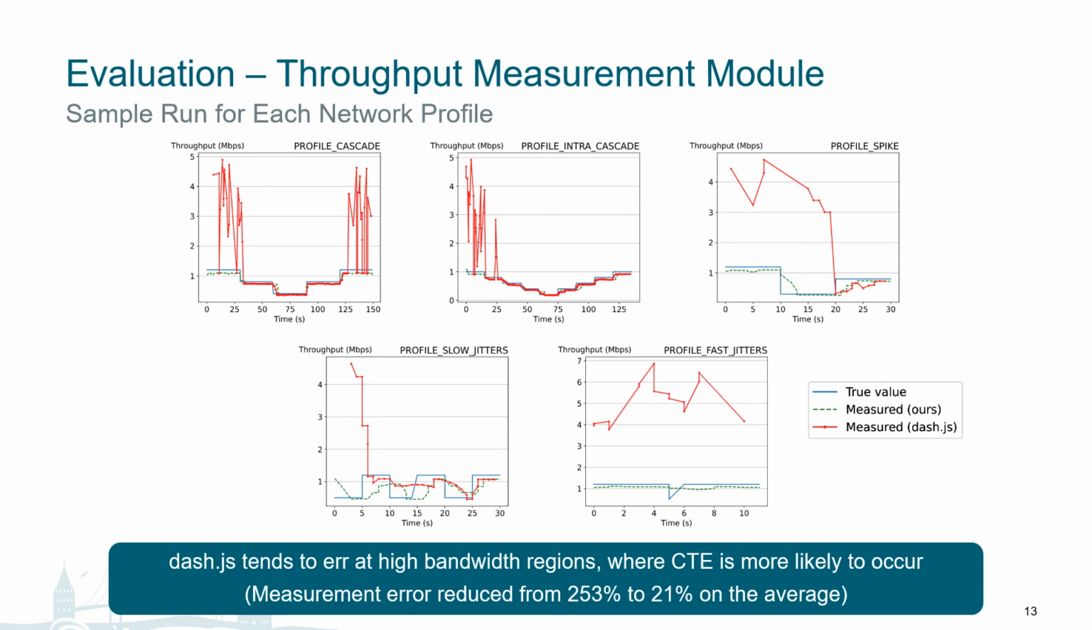We also calculated the average measurement error using multiple runs across all 5 profiles and found that our implementation could bring the average measurement error down from 253% to 21% of the true value when compared to the Dash.js implementation.